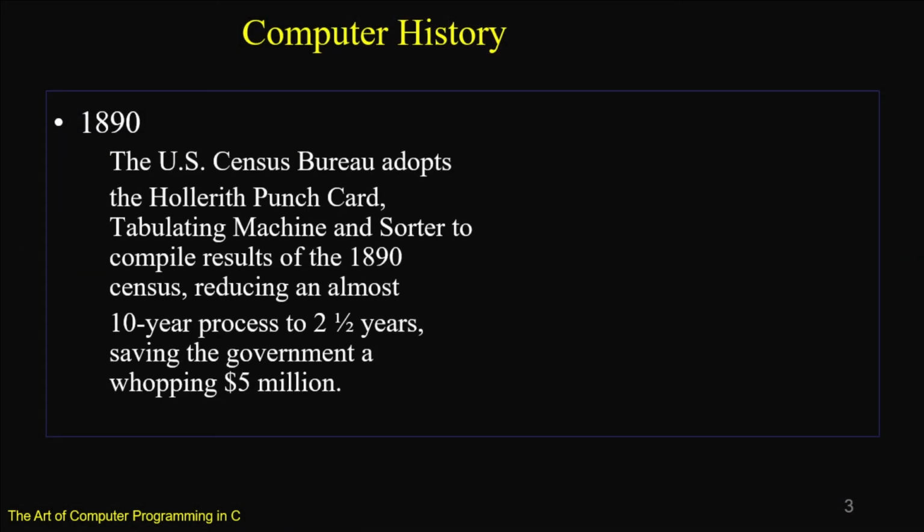1890, the US Census Bureau adopts the Hollerith punch card, tabulating machine and sorter to compile the result of 1890 census, reducing an almost 10-year process to 2.5 years, saving the government a whopping $5 million.